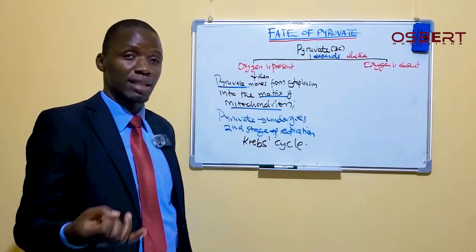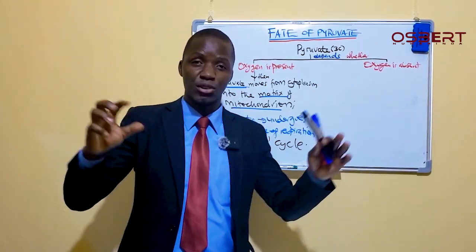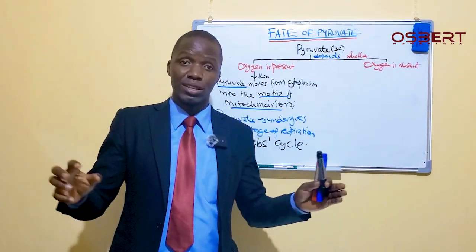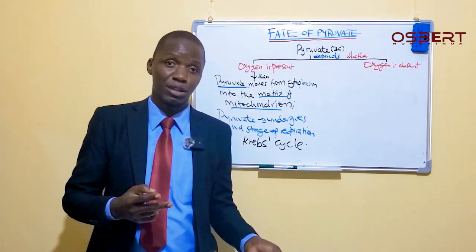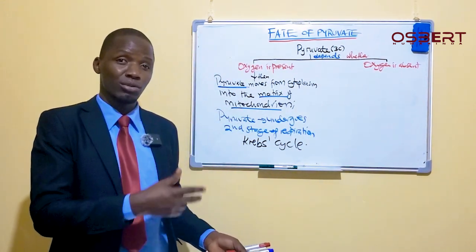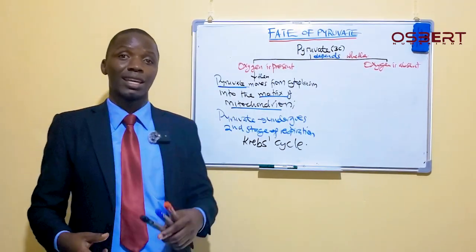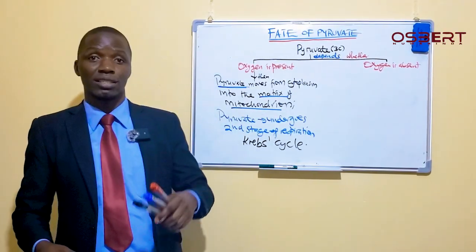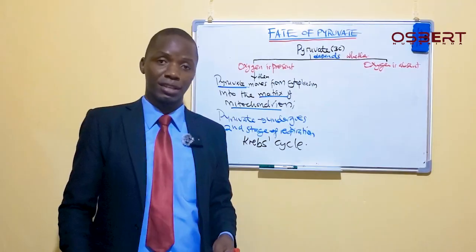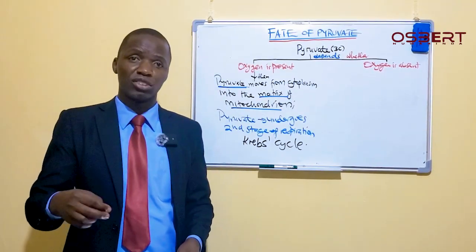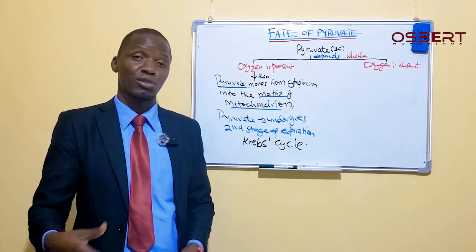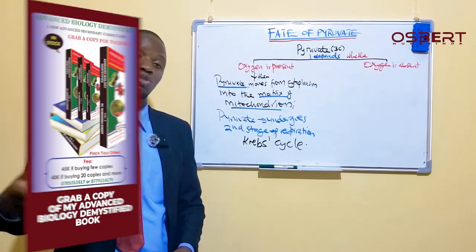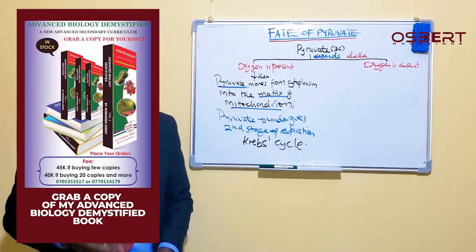Remember, from the start I told you respiration in general was divided into two types: internal respiration, which we have been talking about, and external respiration, which we call breathing. Internal respiration is where food is being broken down, and it's what we are going to continue talking about.